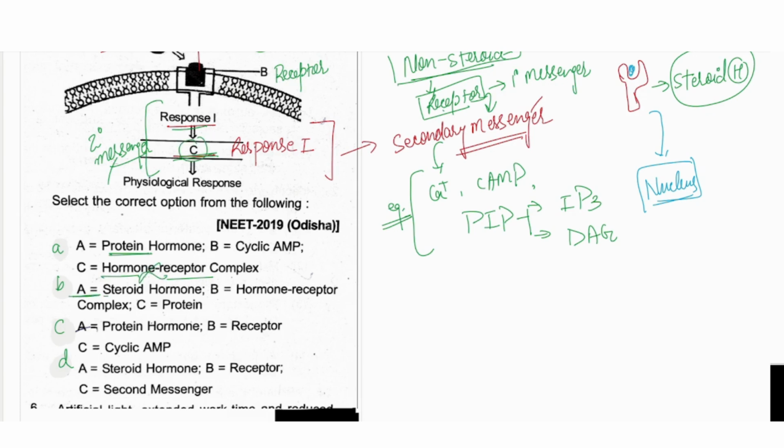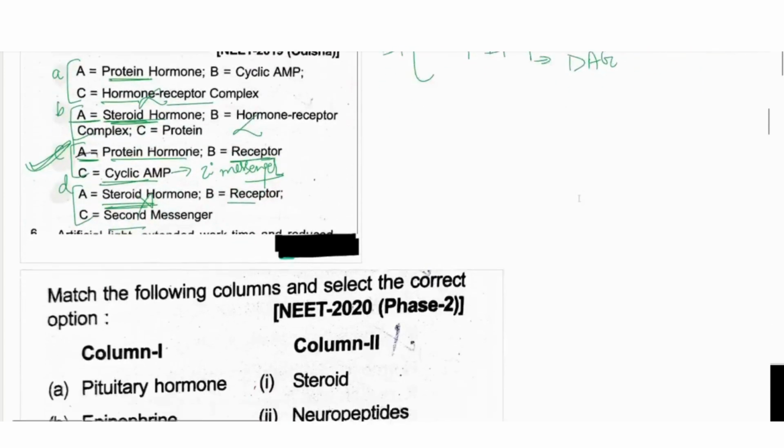Second, B is steroid hormone. You have to make a complex like this. So here B is steroid hormone, it is not the steroid hormone. Again, in the C option, A is protein hormone, B is a receptor and C is cyclic AMP. Cyclic AMP is the secondary messenger. In the fourth option, they have given steroid hormone, so it cannot be. B and C matching is correct, but A is not correct. So because of that, we will go with the third option.